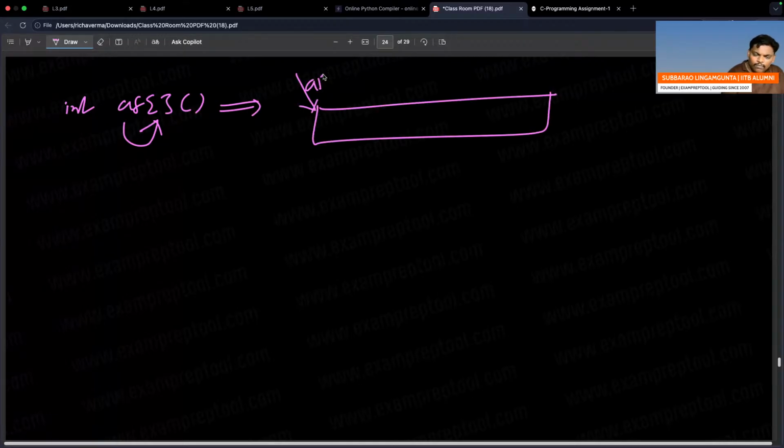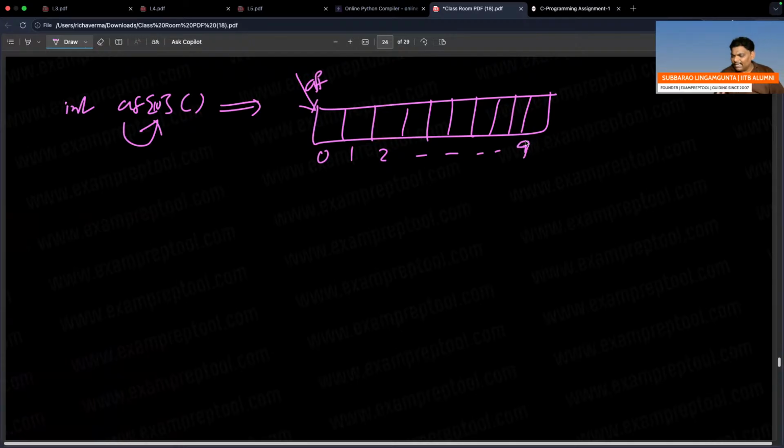AF is an array which contains 10 slots. Where everyone, the parentheses, is a function, where everyone is a function which will return an integer. Means everything is a function.